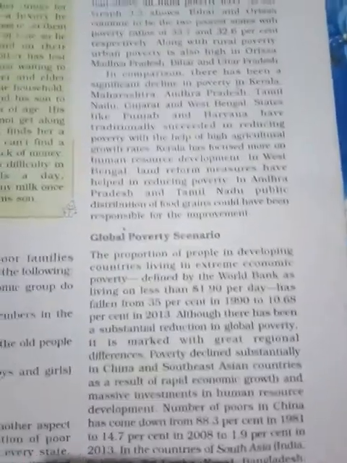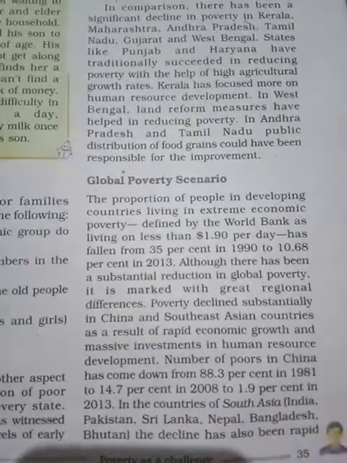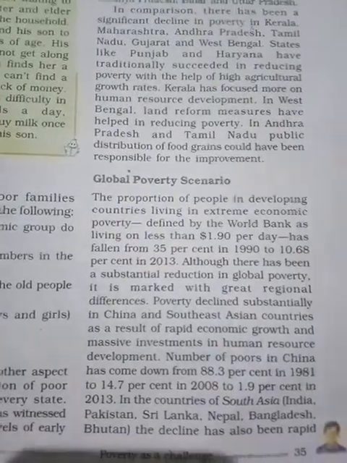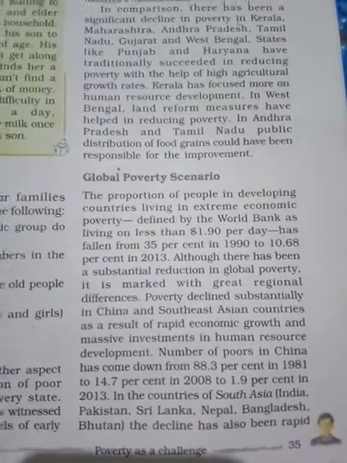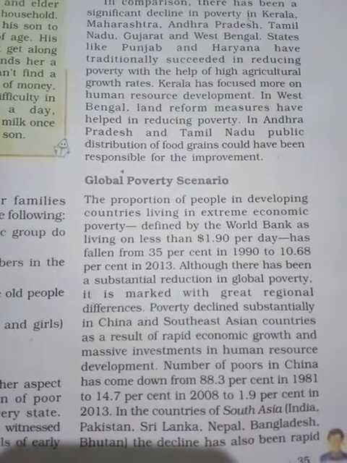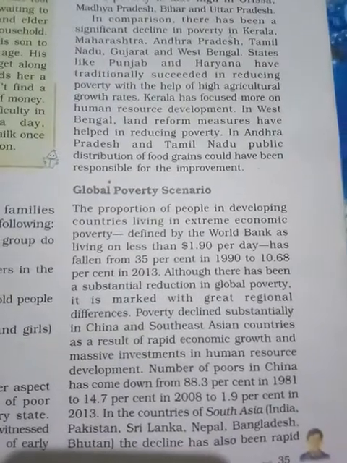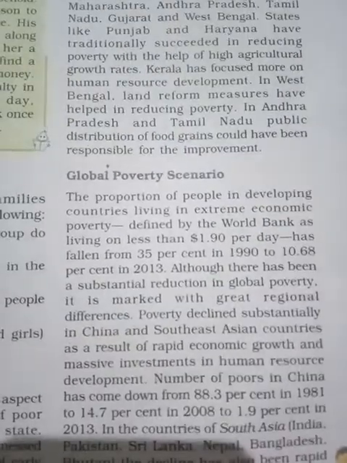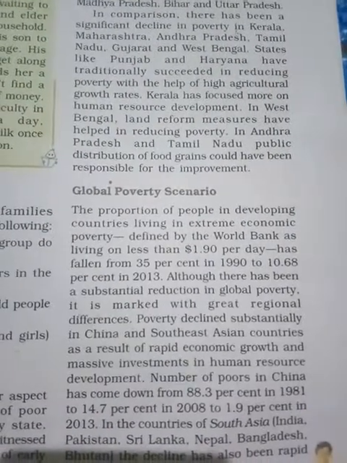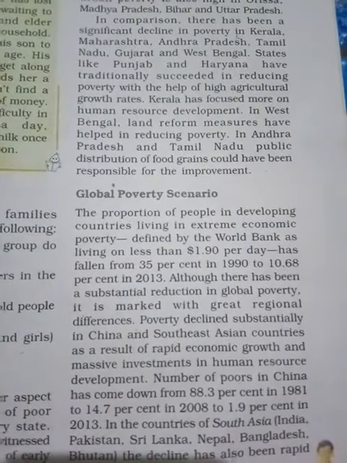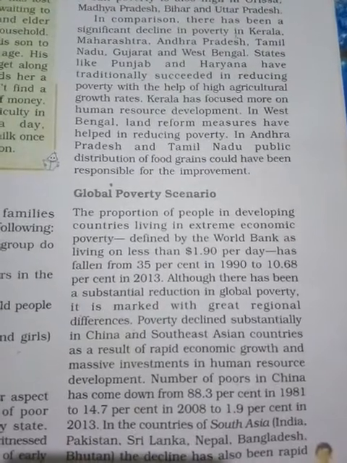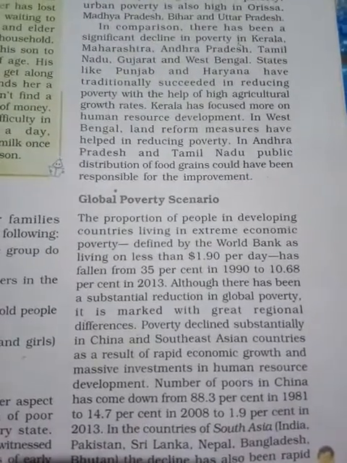Okay, so next is the global poverty scenario. Now we are going to study the scenario of the poverty level throughout the whole world. Okay, the proportion of people in developing countries living in extreme economic poverty, defined by the World Bank as living on less than $1.90 per day, has fallen from, look here, 35% in 1990 to 10.68% in 2013. Okay, look here.